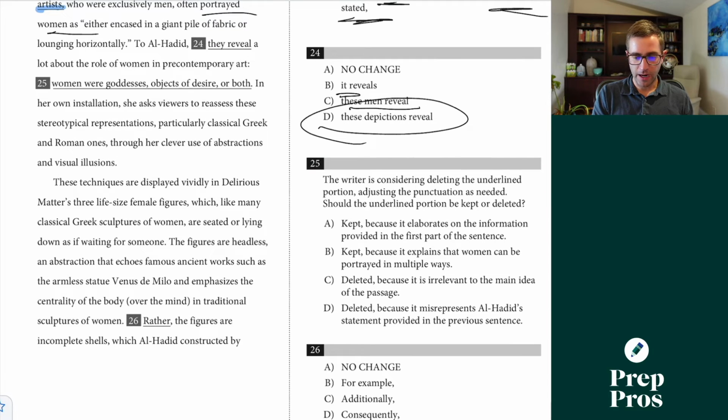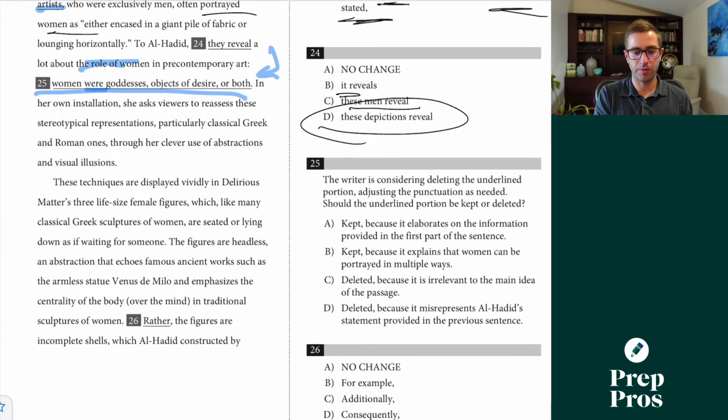Now, 25 here, this is an add or delete question. So to Al-Hadid, they reveal, right, these depictions reveal a lot about the role of women in pre-contemporary art. Women were goddesses, objects of desire, or both. Well, if I took this away and I just said, these depictions reveal a lot about the role of women in pre-contemporary art and her own installations, well, we have no idea what the role of women are if we remove this.